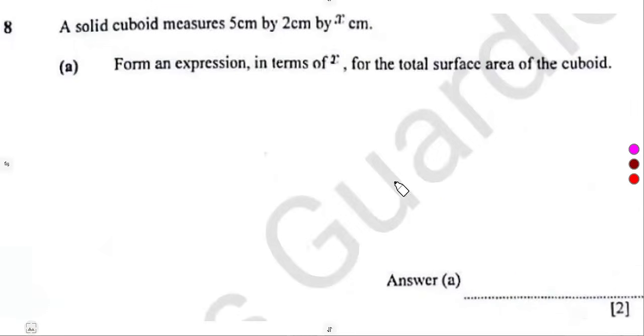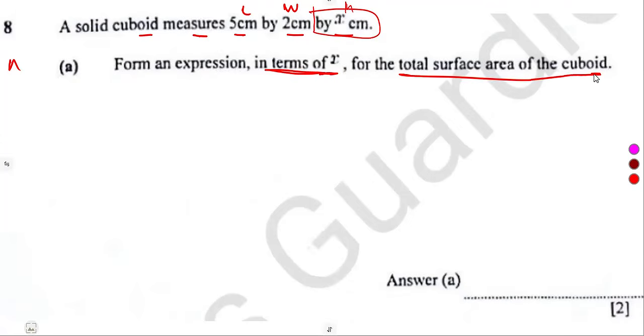Then if we consider other part, we are given a solid cuboid measures 5 by 2 by x. So that's length times width, then the height. Okay, can call that one the height. Form an expression in terms of x. That expression must have x for the total surface area of the cuboid. Remember, guys, your cuboid concept from the rectangular part. So we can calculate the total surface area.